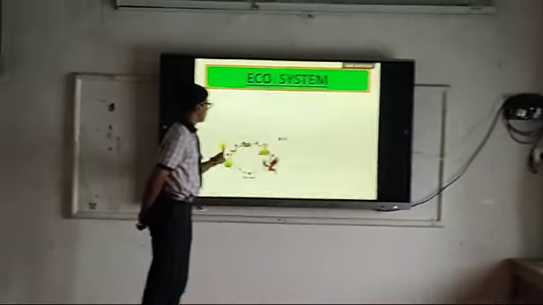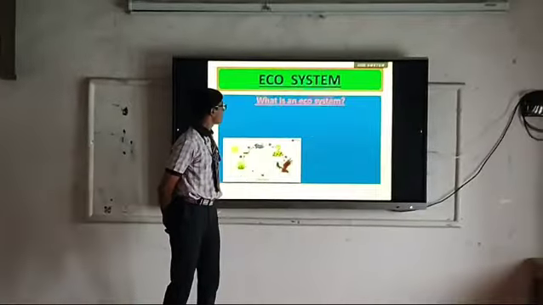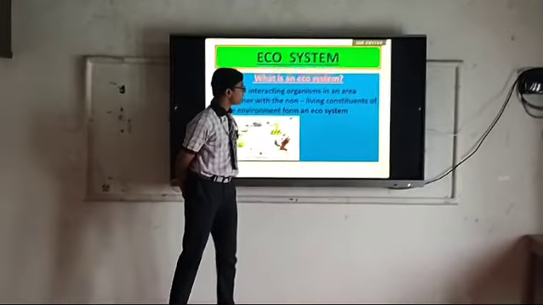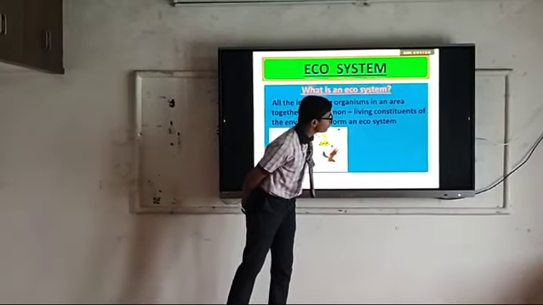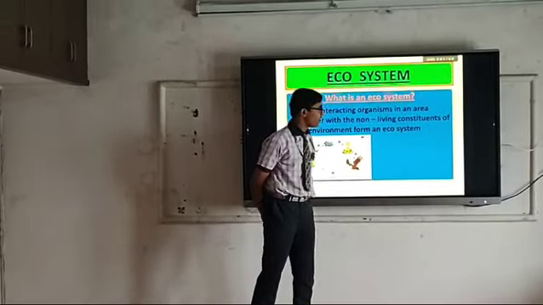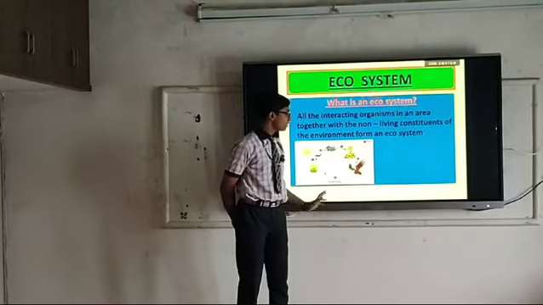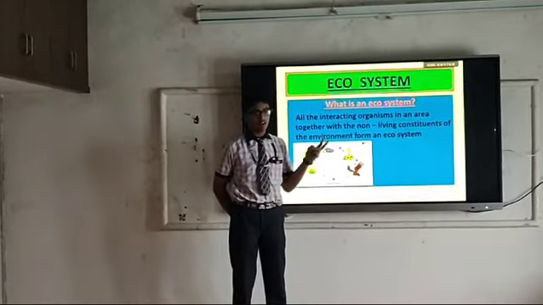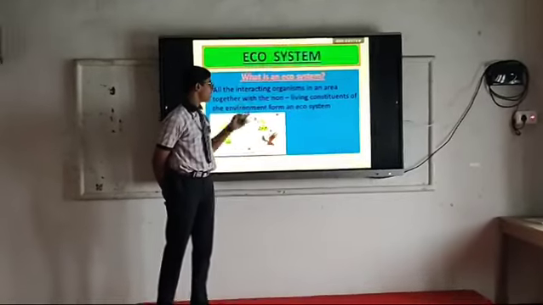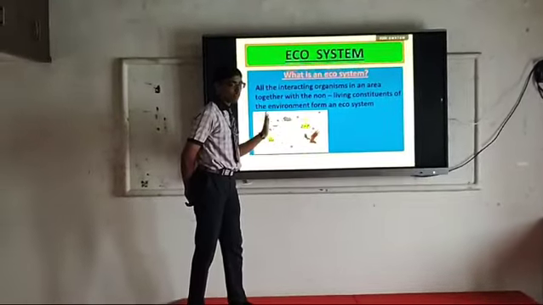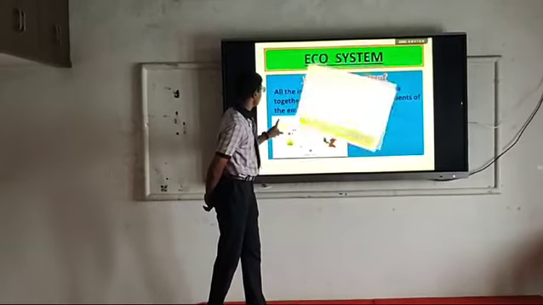First, ecosystem. What do you mean by ecosystem? All the interacting organisms in an area together with the non-living constituents of the environment form an ecosystem. For example, you can take a garden or forest. All the non-living and living things together are dependent on each other. The best example for an ecosystem is a garden, or you can take a forest, where you can find all these organisms along with the non-living constituents.